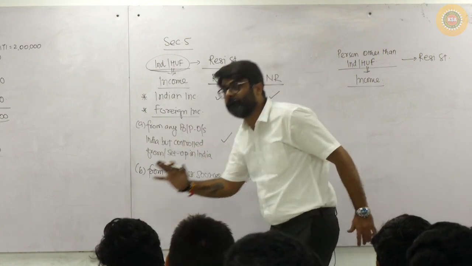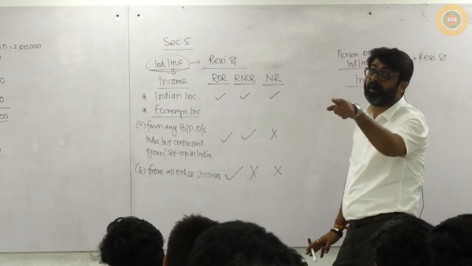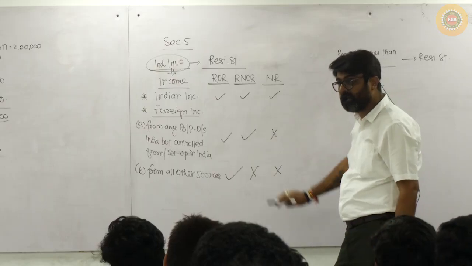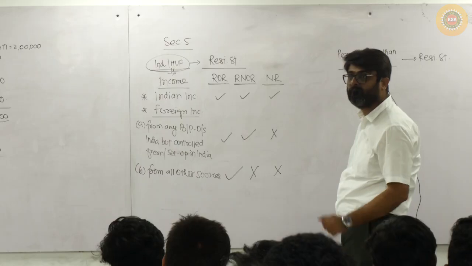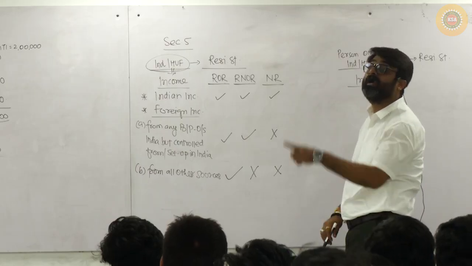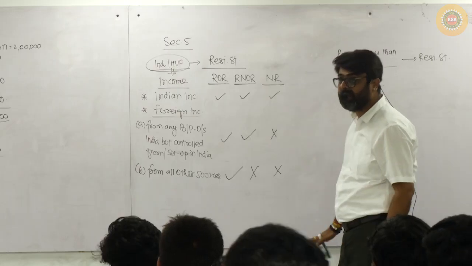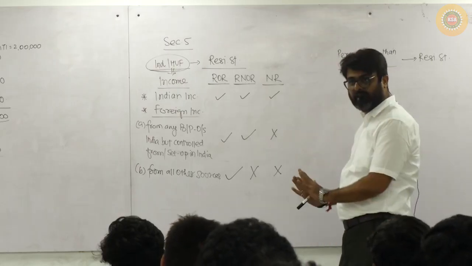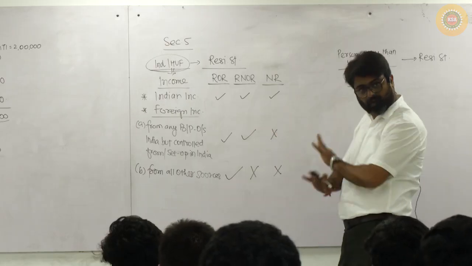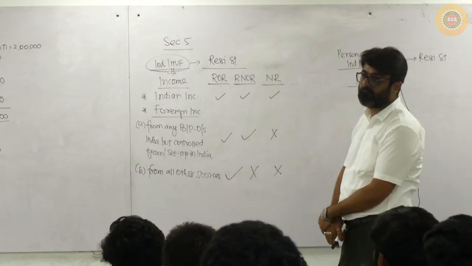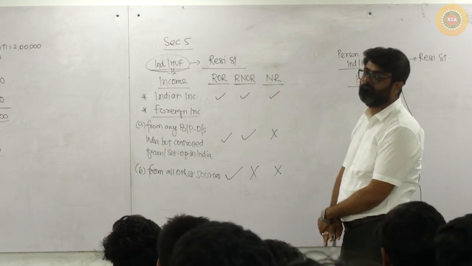Meaning that if you are earning part A foreign income and your status is non-resident, it is not taxable for you in India. You are not supposed to pay tax on this income in India. So don't include this income while calculating your total income. For you, this is not taxable in India. Understood? Now the last foreign income.